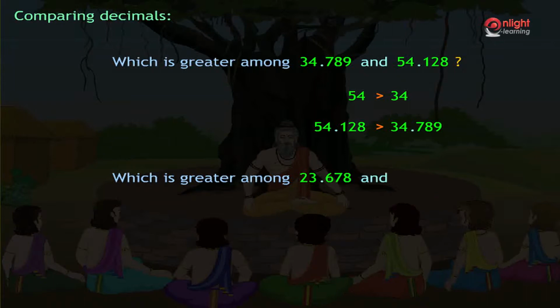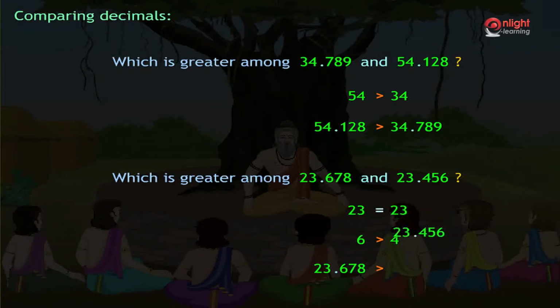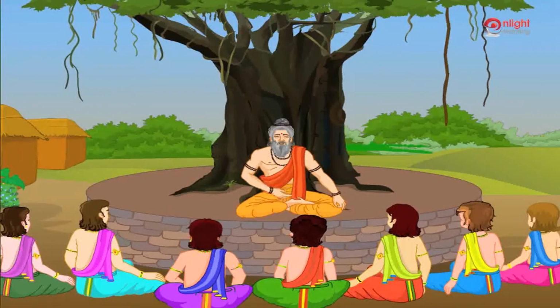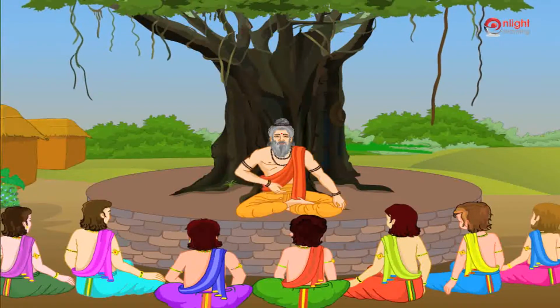Bhim, can you tell which is greater among 23.678 and 23.456? First, we must compare the whole number part. Since the whole number parts are same, that is 23 in this case, let's proceed to check the tenths place. Here, 6 is greater than 4, hence 23.678 is greater than 23.456. Very good.